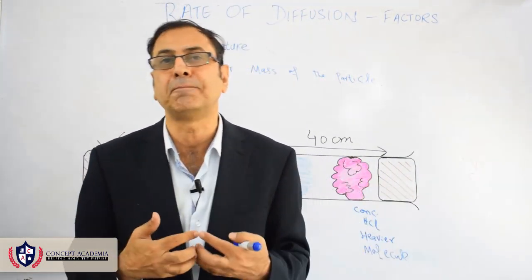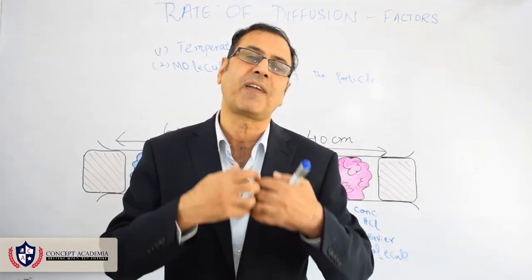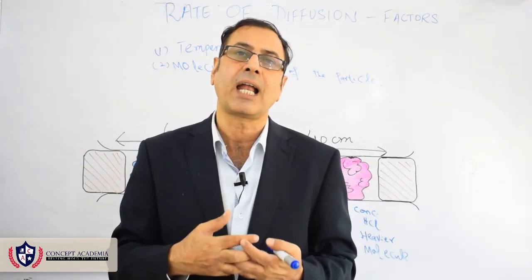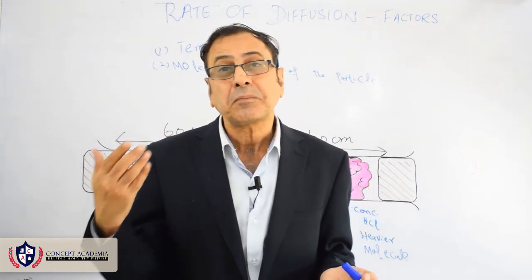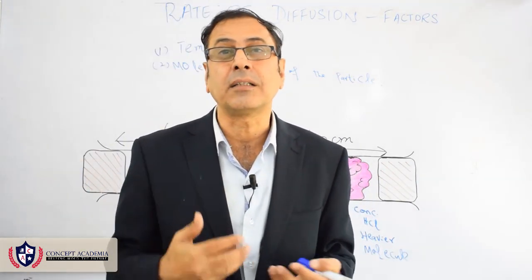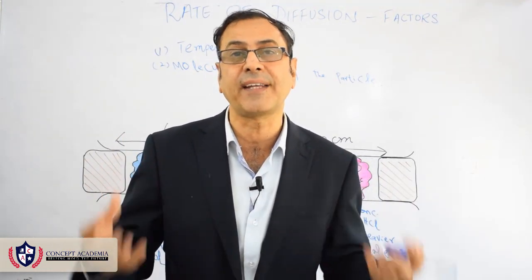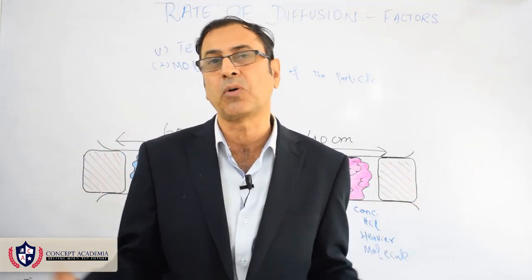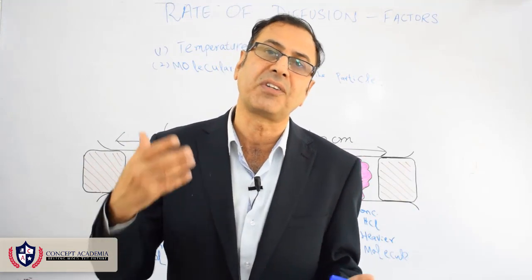We know that in case of diffusion, the particles move, and when they move, they collide, and due to collisions, they mix, and this spontaneous mixing is diffusion. When the temperature is high, particles have more kinetic energy, so they can move faster. When they can move faster, they can make more collisions. With more collisions, mixing is faster, and the rate of diffusion will be faster.